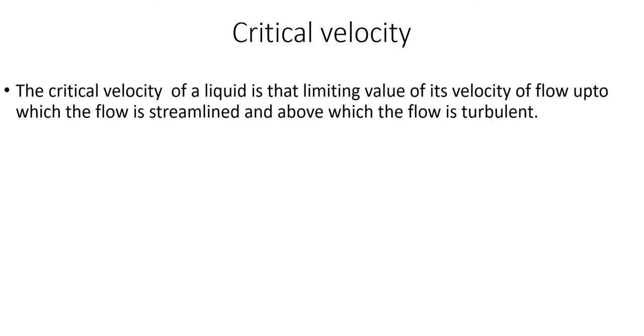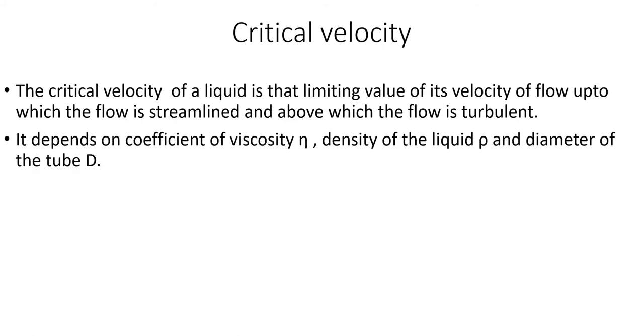And now we will see what is meant by critical velocity. We already discussed it, but again we can define it. The critical velocity of a liquid is that limiting value of its velocity of flow up to which the flow is streamlined and above which the flow is turbulent. So it is the limiting value below which the flow will be streamlined, and when the velocity of the liquid exceeds that value, it will become turbulent.